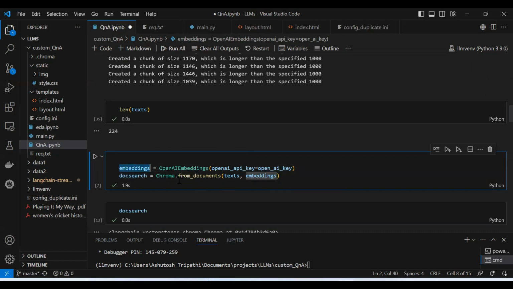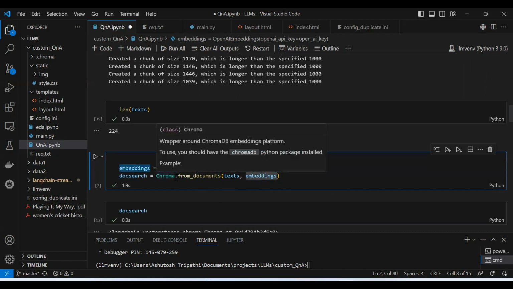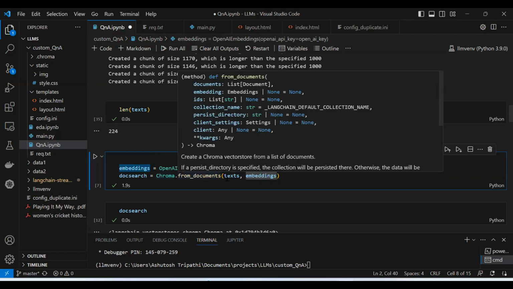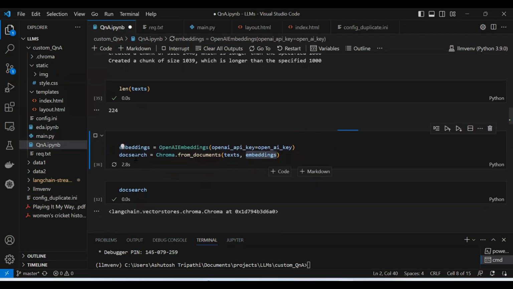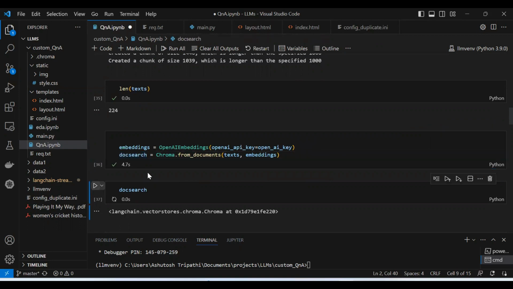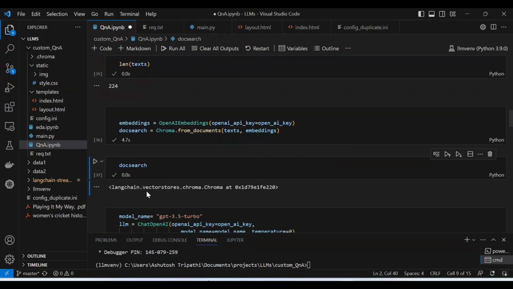Those embeddings we have to store, so what we can do now is use chromadb. This is vector store dot from documents. You provide your documents, that is the text, and then embeddings, and then it will create a doc search object. You can give any name. What is a doc search? Basically, on this embedding you can search similar documents, which I'm going to show you. If you print the doc search, it will tell you the type, langchain vector store, so this is a vector type.